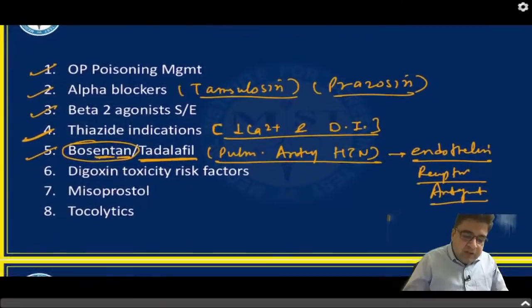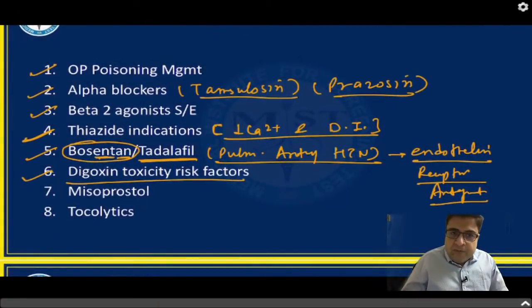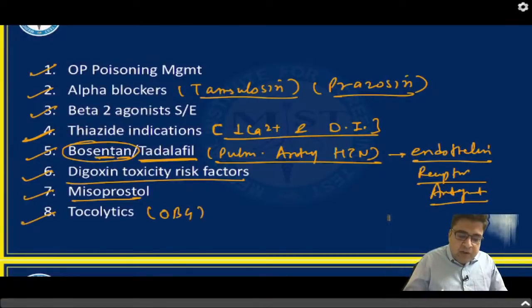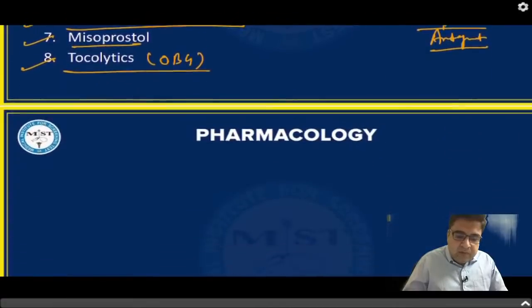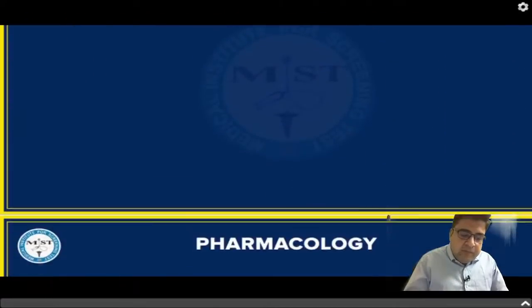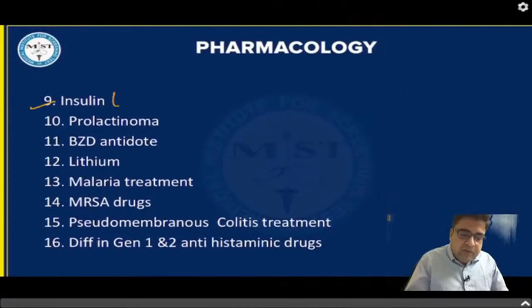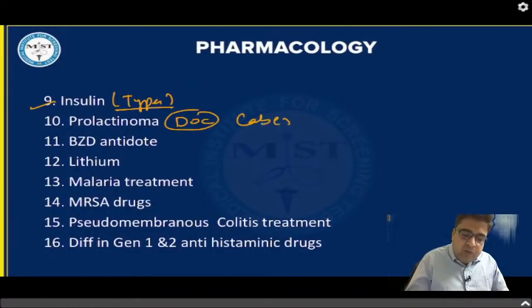Now digoxin toxicity risk factors we have covered in between. Misoprostol will cause Mobius syndrome, we have covered. The tocolytic topic is also important in OBS gynae, so please cover from there. And types of insulins, they can ask. Drug of choice for prolactinoma, like cabergoline, they can ask.